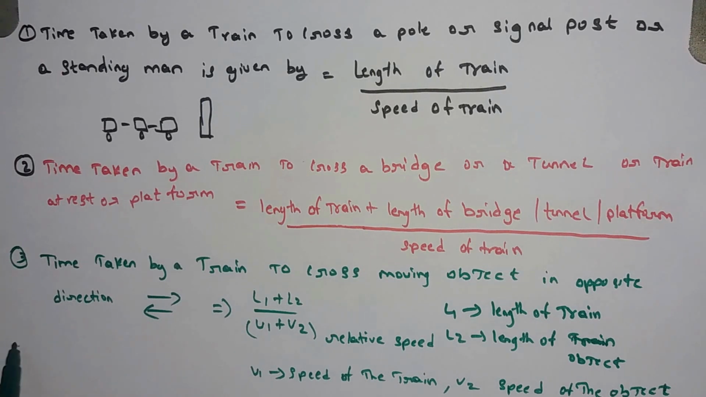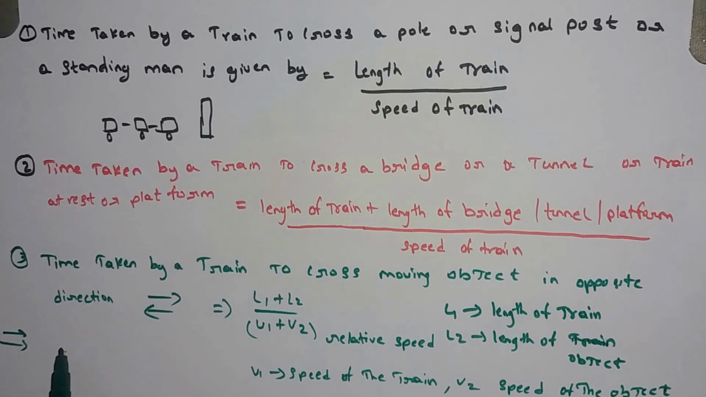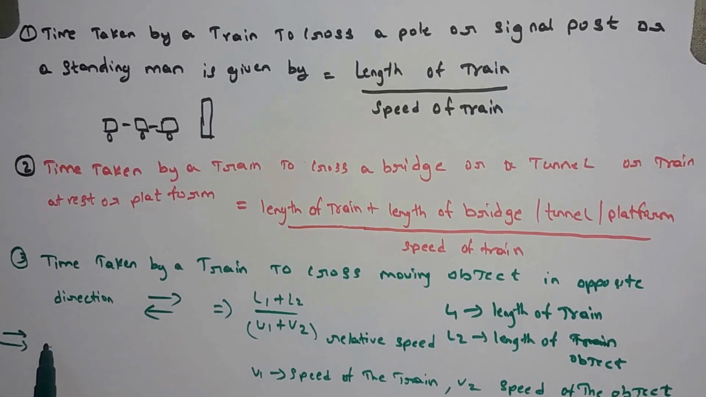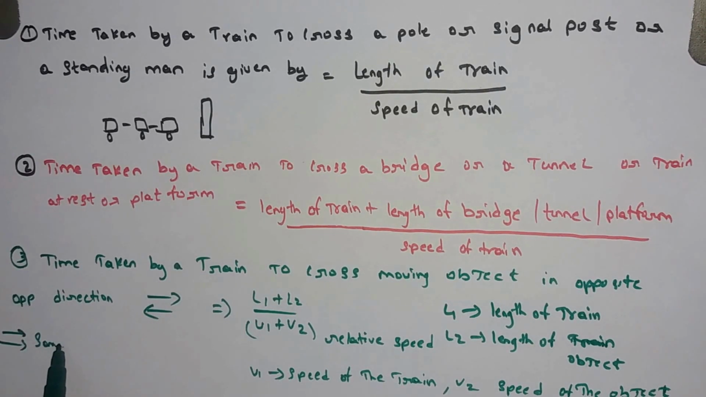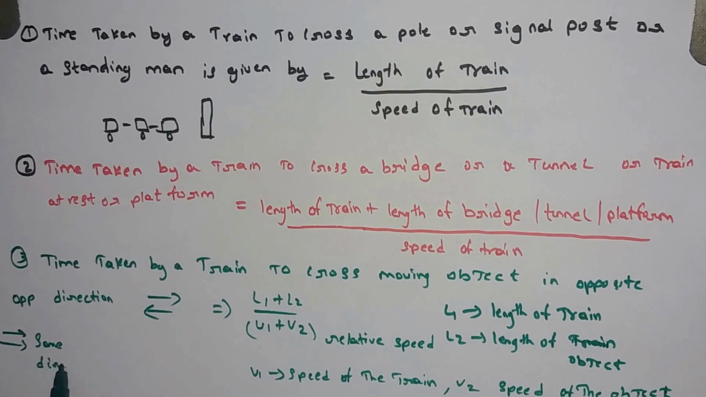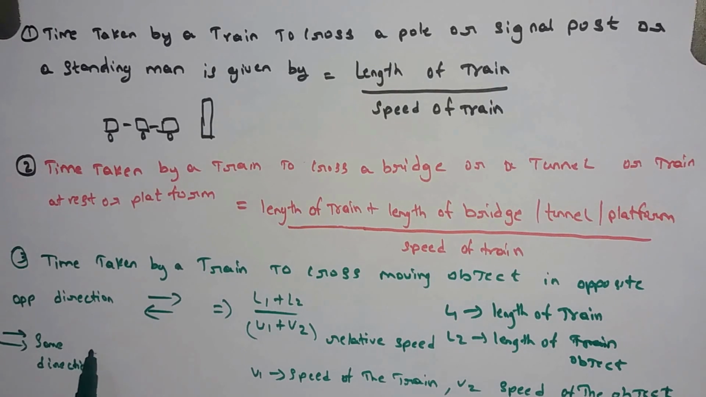Now we will see here, relative speed in the same direction. If the trains are moving in the same direction, then the formula will be L1 plus L2 by V1 minus V2.